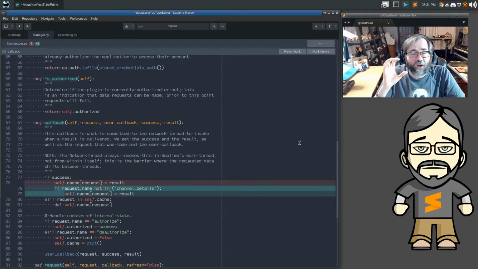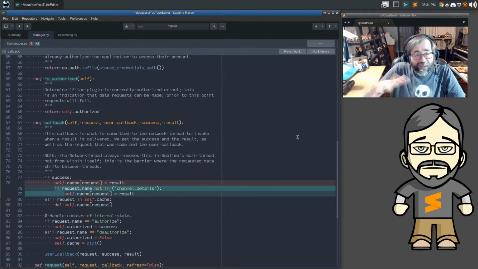One of those objects will be put into a queue to be pulled out by the network thread, which will do the request and then invoke a callback to tell whatever requested that things are done. In the middle of those things is this network manager class, and what it does is the job of submitting the request for you to the network and then giving the result back.